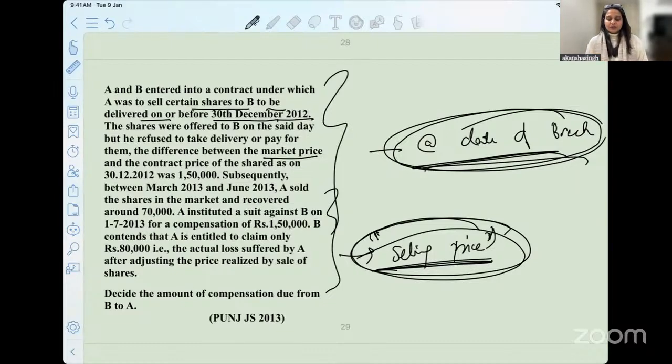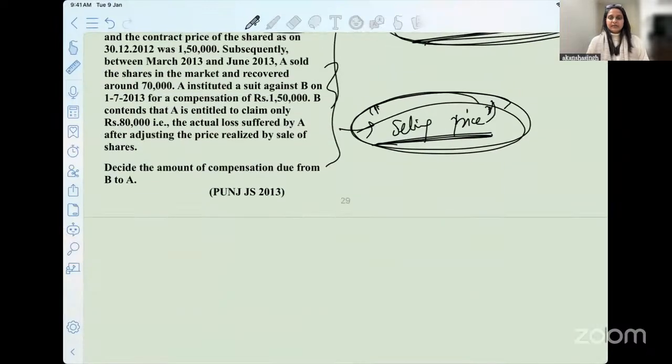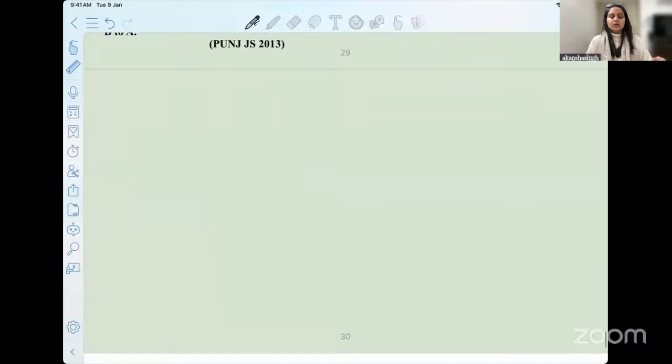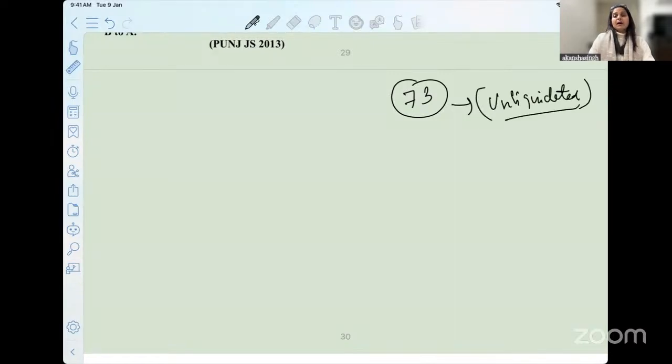Okay. So with this, I will now conclude today's class. Before you all sign out, I'll just give you a brief of tomorrow's lecture, which is very important. We have covered more or less section 73 so far by discussing the rules and principles and the idea of damages, wherein mostly the damages are unliquidated in nature, where the parties have not decided the nature of damages.